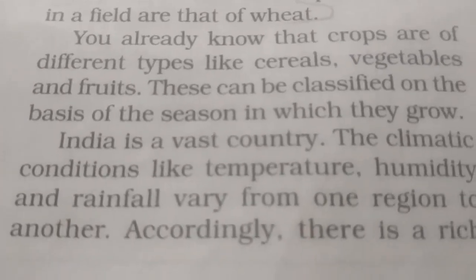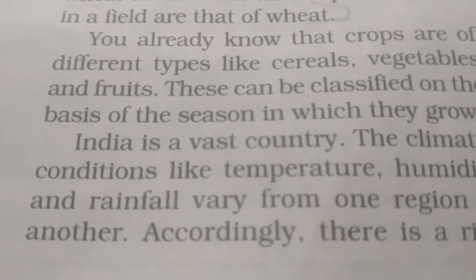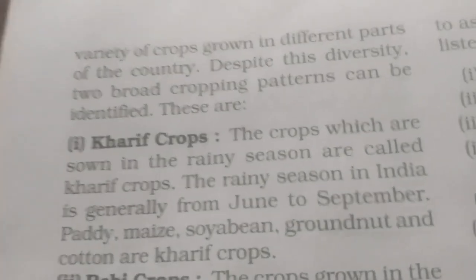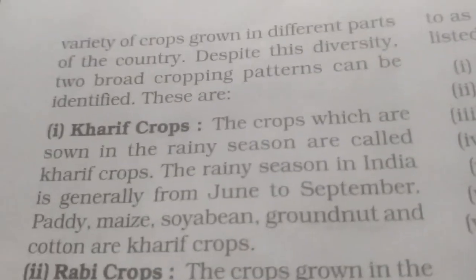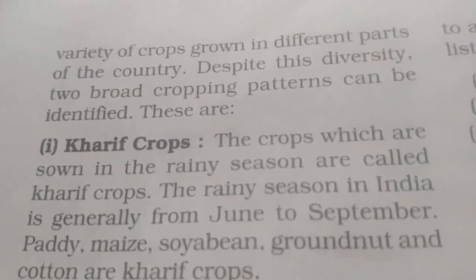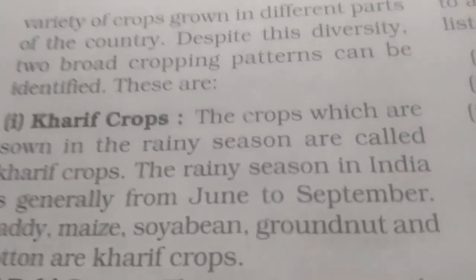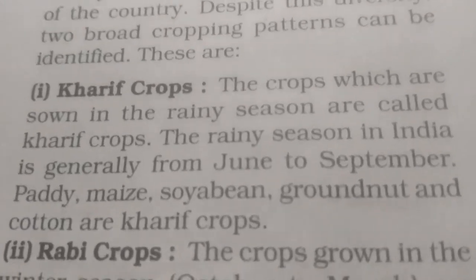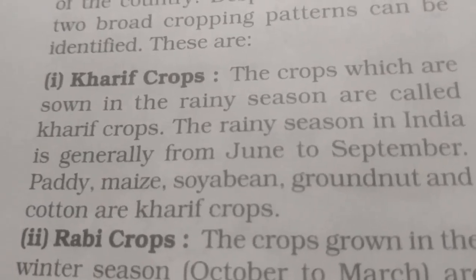India is a vast country. The climatic conditions like temperature, humidity and rainfall vary from one region to another. Accordingly, a variety of crops are grown in different parts of the country. Despite this diversity, two broad cropping patterns can be identified. We can classify our cropping patterns based on climatic conditions as Kharif crops and Rabi crops. First one, Kharif crops.